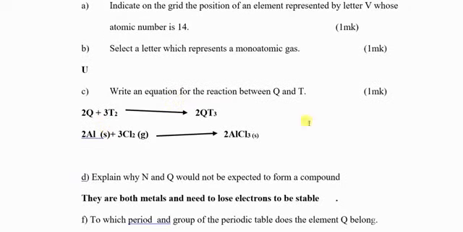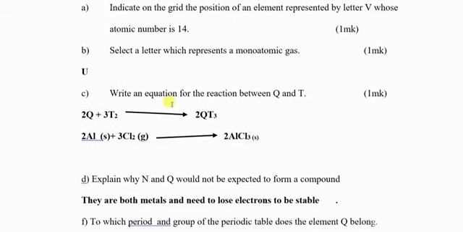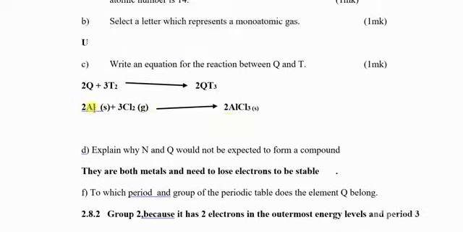So write an equation. You can write the equation either using the letters provided, or you can use the real elements. So this one should be magnesium plus chlorine, which is going to give us magnesium chloride, and the chlorine should be Cl2.